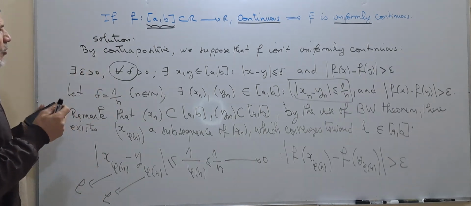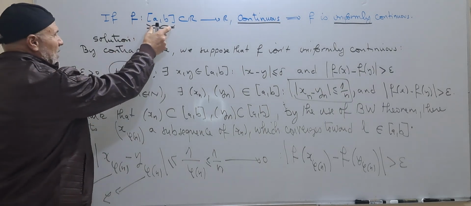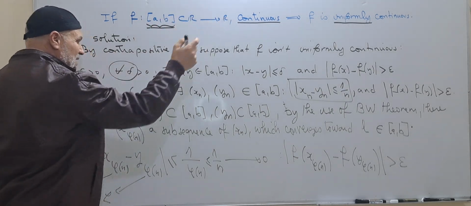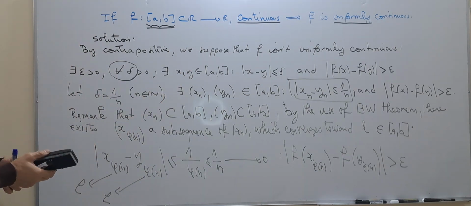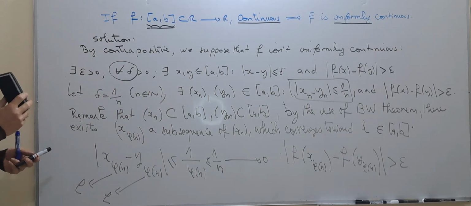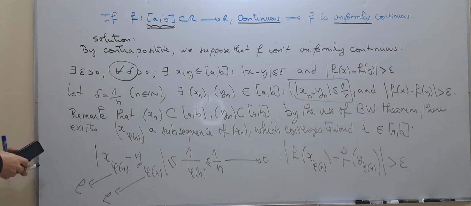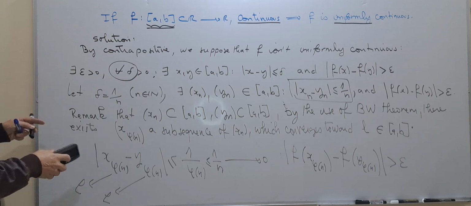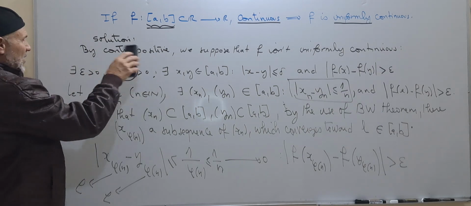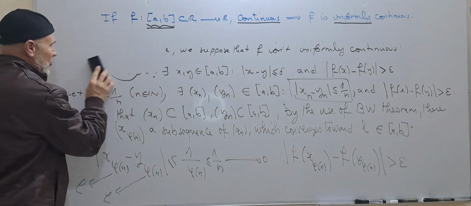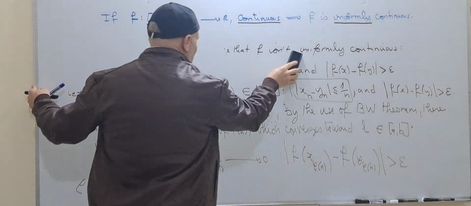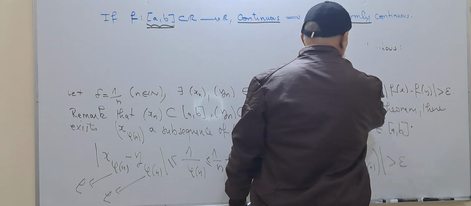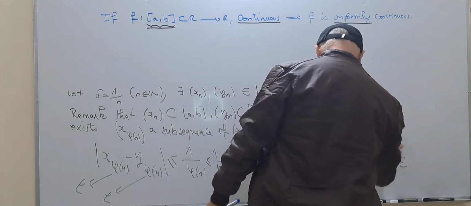So if f is continuous on a closed interval, this means that it is uniformly continuous. How can we use this theorem to solve exercises? Next in this video, I will propose for you some exercises that will be solved by this technique.